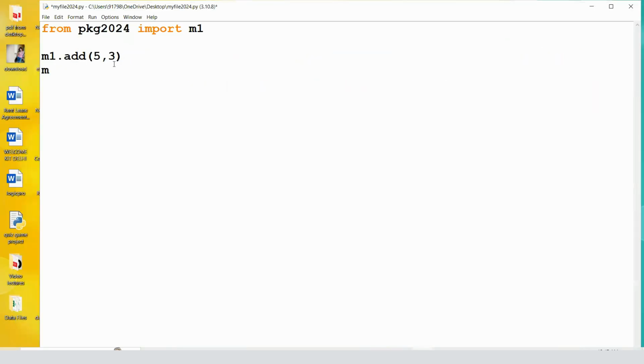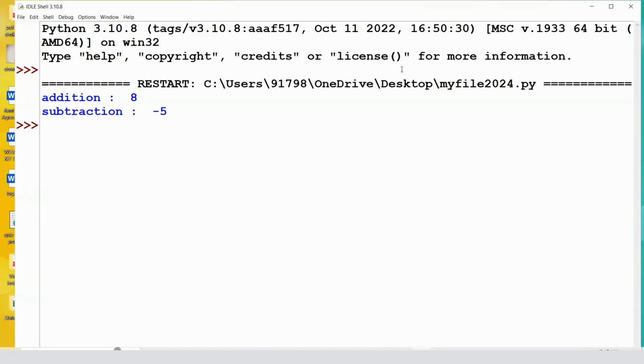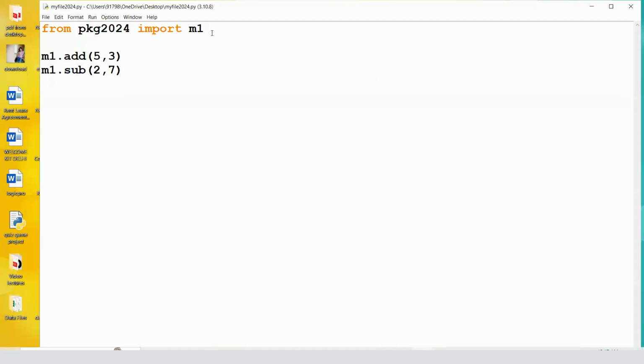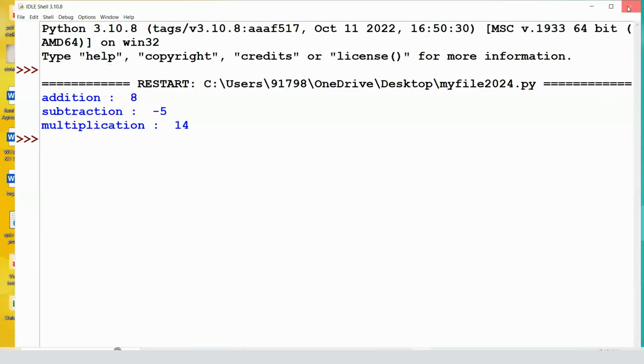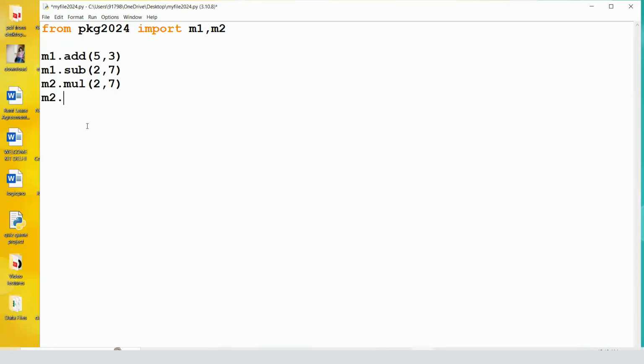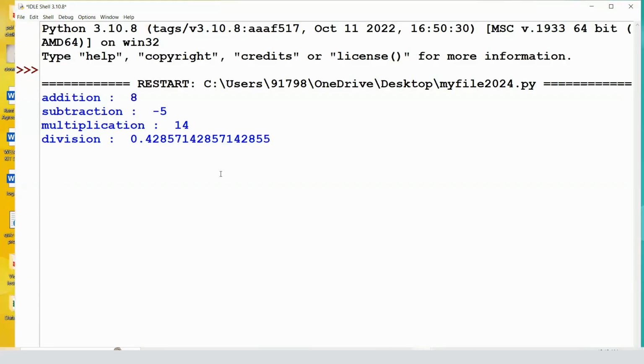Same way I want to use subtraction as well. So m1.sub, 2 and 7 I want to subtract. So 2 minus 7 is minus 5, and you can see the output. I want to import M2 as well. So m2.multiplication 2 and 7, which is basically 14. And you can see the output. Same goes with division, 3 and 7, and you can see the output here.